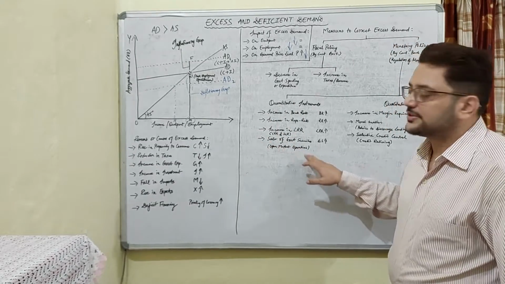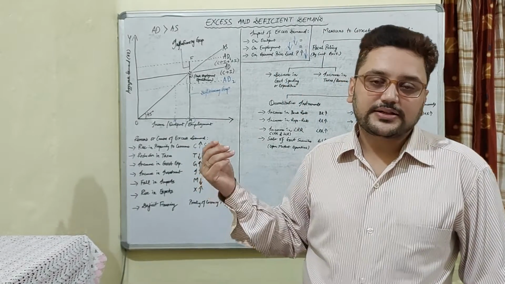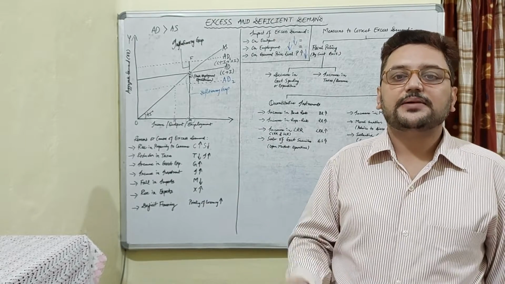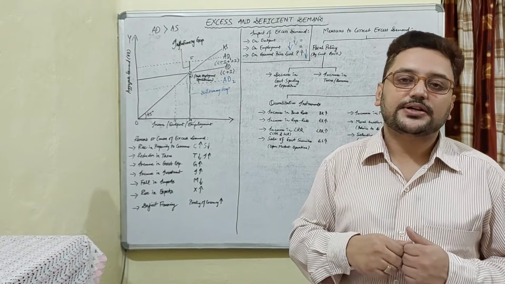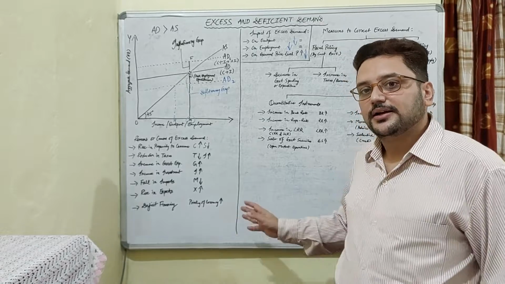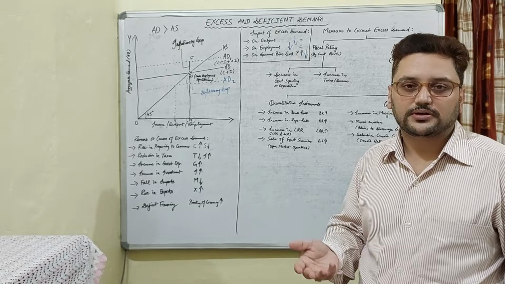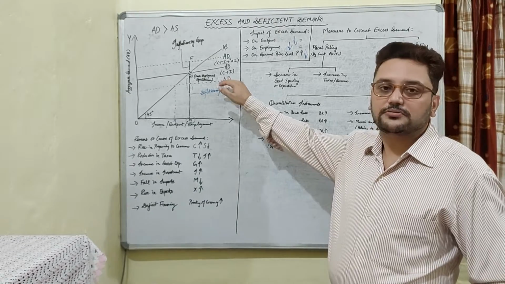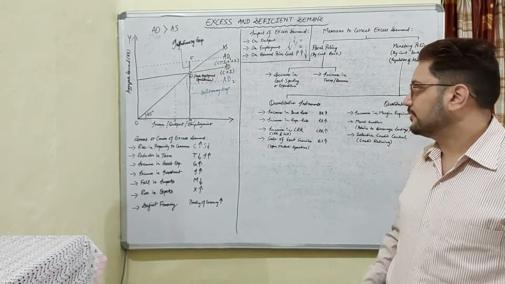And then there is purchase or buyback of government securities. At the time of excess demand RBI sells, but at the time of deficit demand RBI purchases back the government securities. So RBI gets back the securities, and the people who sold them now have money in their hands, which they can spend on whatever they want in the economy. And again the aggregate demand will go to the full employment equilibrium level.